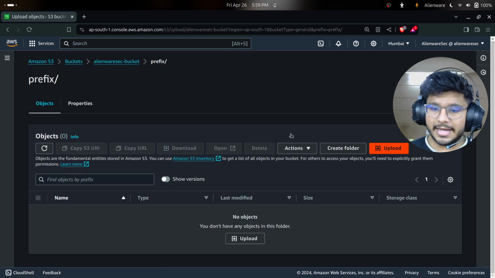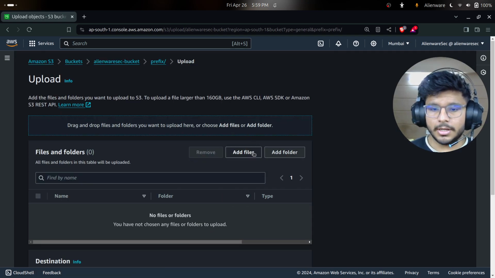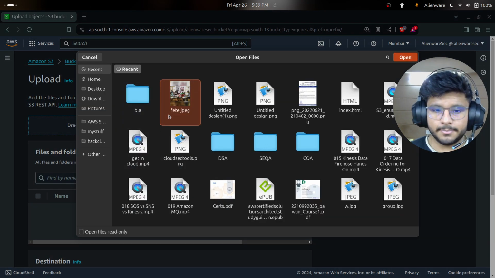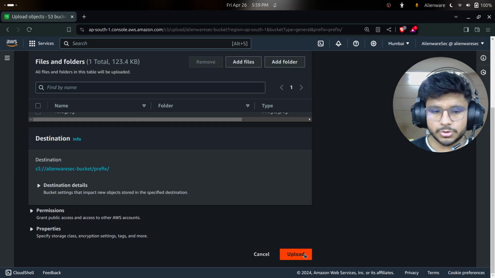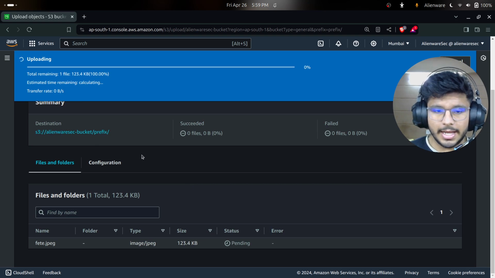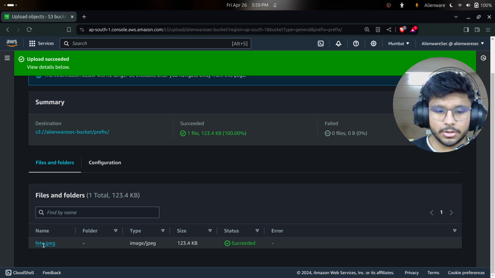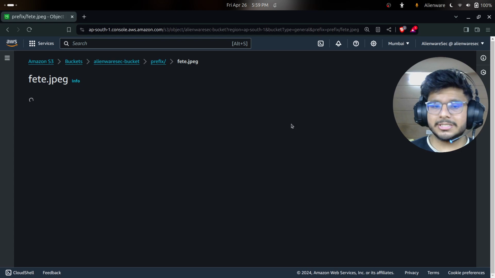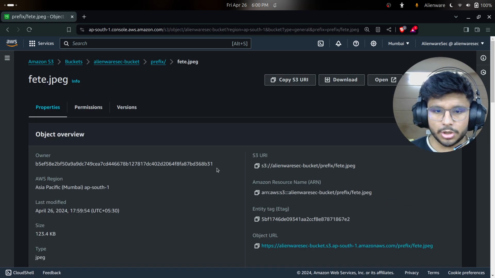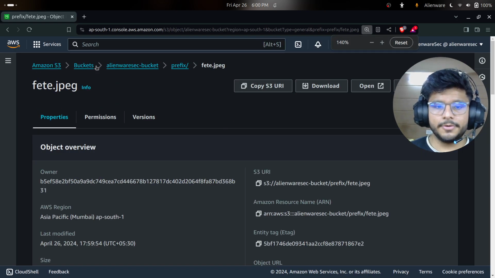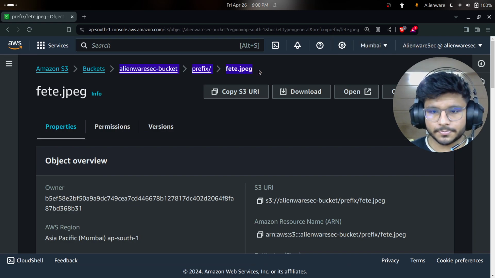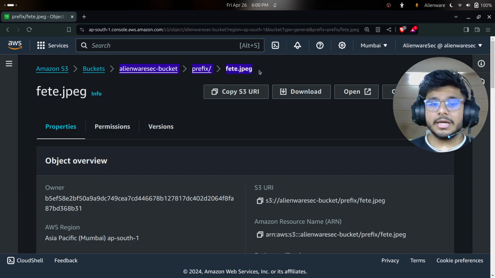I'll upload a file here. I'll upload a photo, and I'll tell you all the things I mentioned before. I'll just upload it, and now I am here. I'll click on my pic and it will open its settings and all its configurations. Now I'll zoom in for you, and as you can see here, alienware slash bucket dash bucket prefix dash slash feed.jpg. What are these?